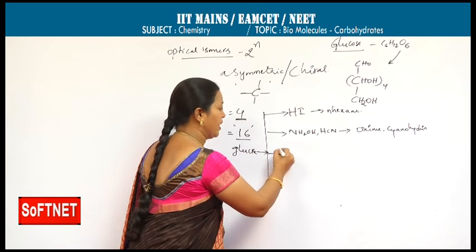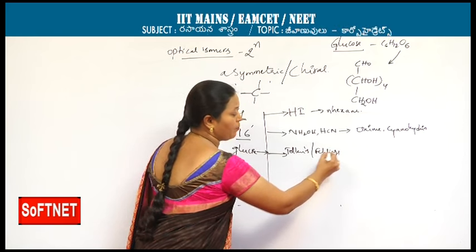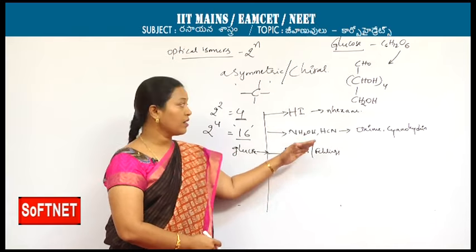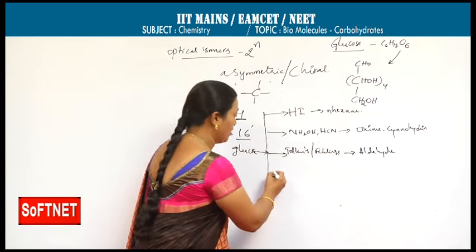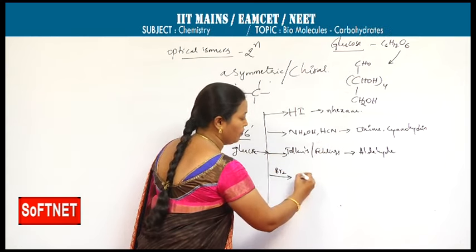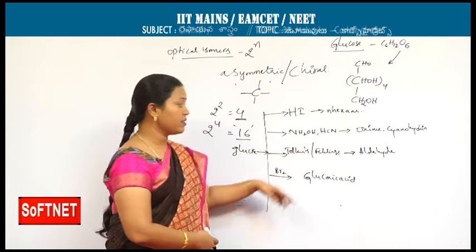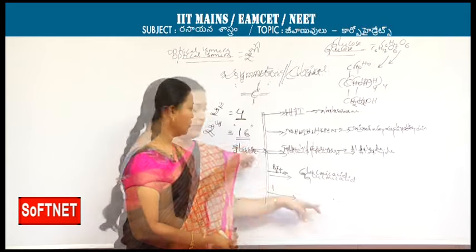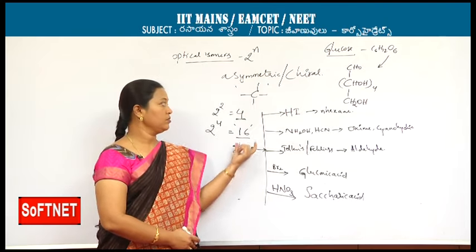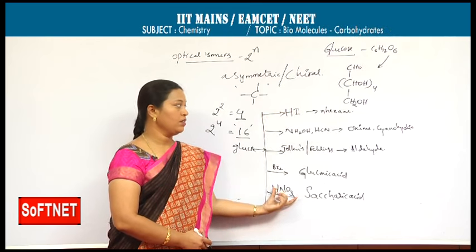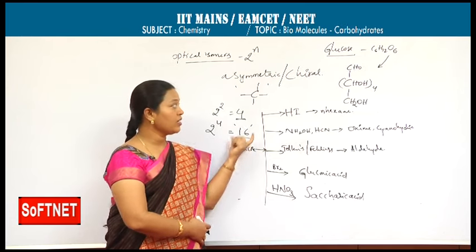And on reaction with Tollens and Fehling's reagents, as it has the capacity to react, we confirm the existence of an aldehyde group. It can be assured on reaction with bromine water, which gives gluconic acid. Unless an aldehyde is present, gluconic acid would not form. When glucose reacts with nitric acid, we get saccharic acid. These are the products, and this is the structural elucidation for what I said here.